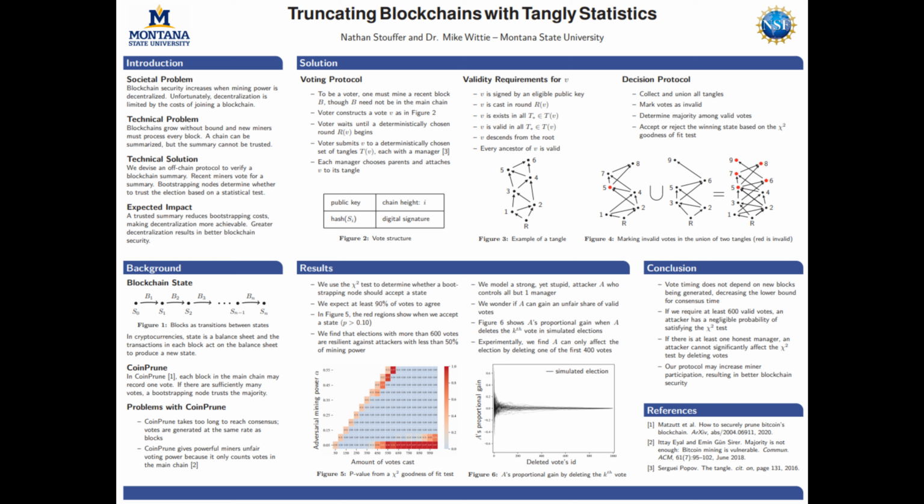We just showed that an attacker has a low probability of straight up winning an election. But since the chi-squared test is based on proportions, it's natural to wonder whether an attacker can delete votes to affect those proportions and possibly swing the election. To respond to this, we model a strong but stupid attacker who controls all but one manager, and we wonder if that attacker can delete votes to swing the election.